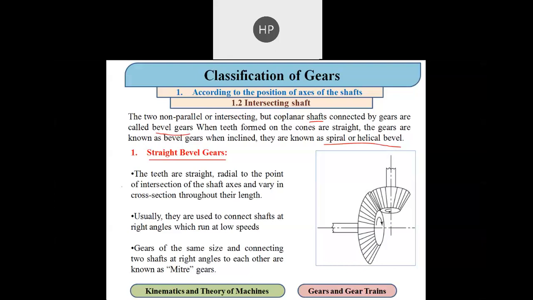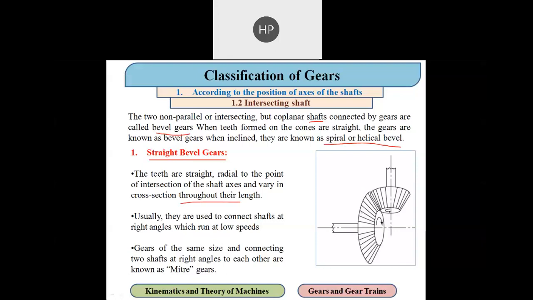In a straight bevel gear, the teeth are straight, radial to the point of intersection of the shaft axis, and vary in cross section throughout their length. This is the important thing.